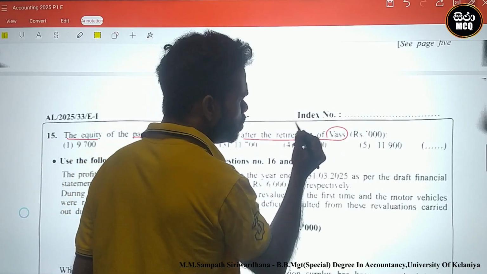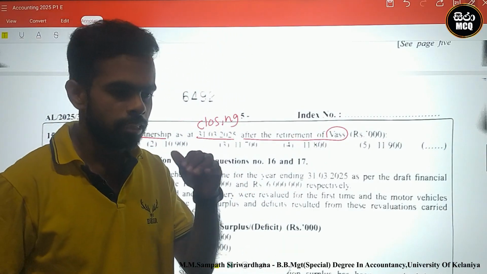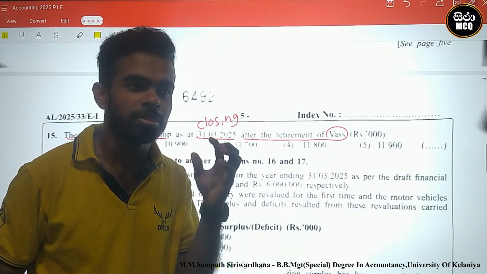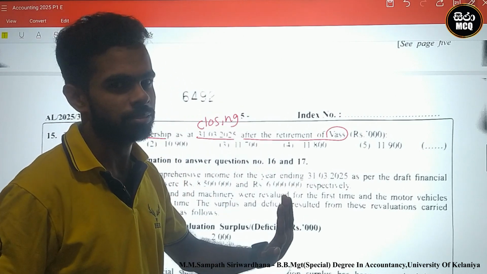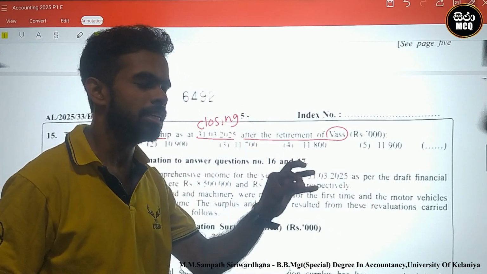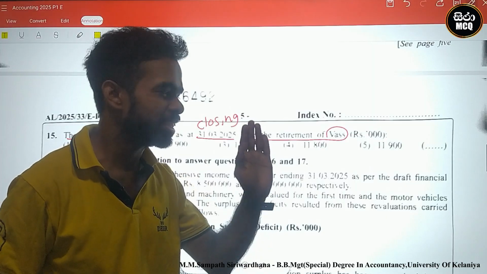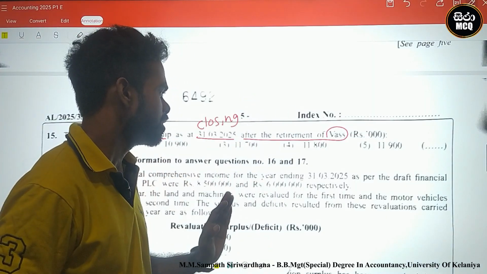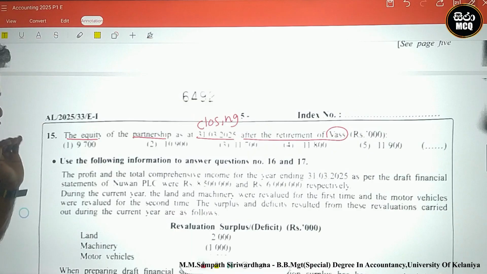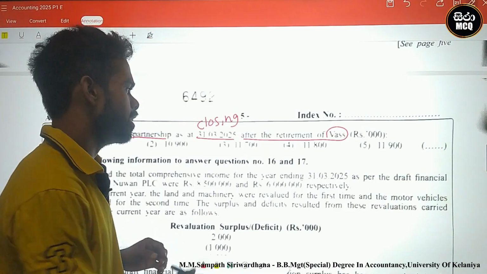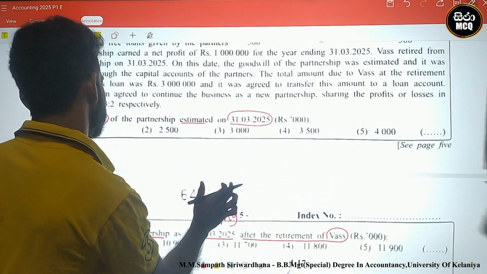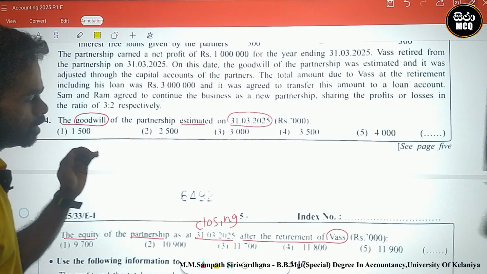After the retirement of Vas, Vas is gone. After the retirement, the equity of the partnership. In that case, there are two requests. One is the goodwill.